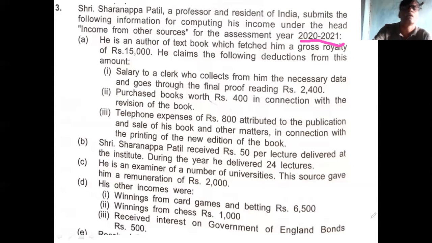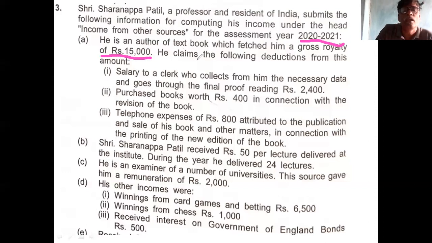The first point of income: he is an author of a textbook which fetched him a gross royalty of rupees 15,000. That means he wrote a book and received 15,000 gross royalty.